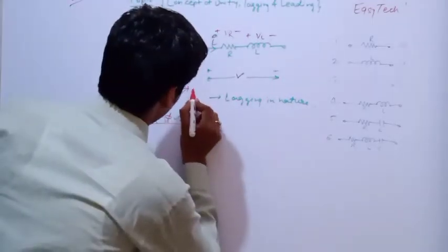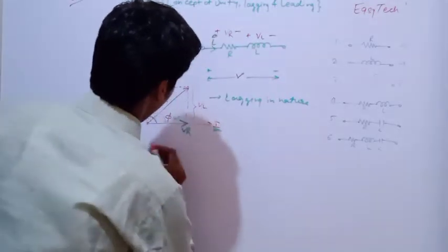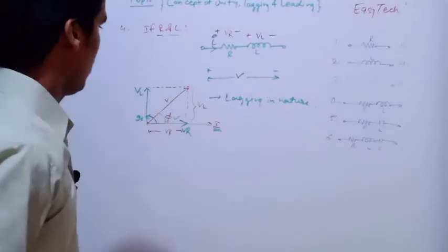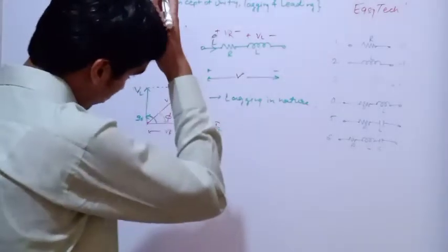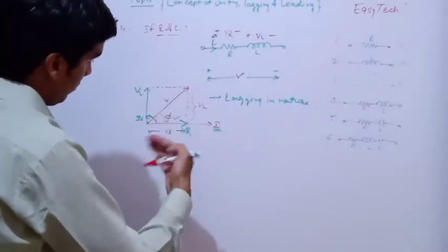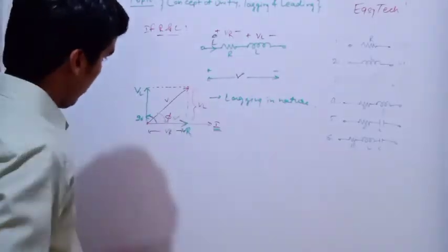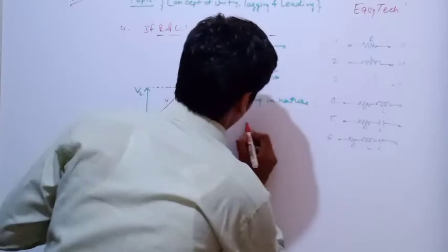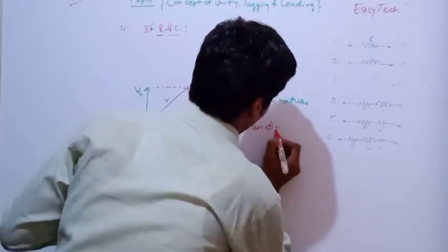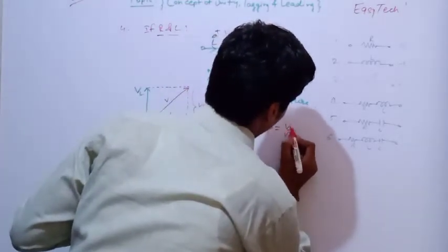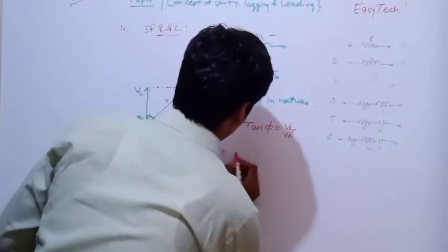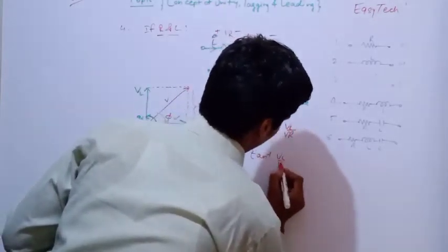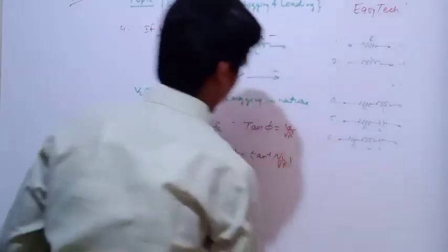What is the value of this? The value of this is VL. What is the value of this? The value of this is VR. Okay, so as you all know, the ratio of VL to VR will be equivalent to tan phi. You can write down that the ratio of VL to VR will be equivalent to tan phi. So phi will be equivalent to tan inverse of VL upon VR.